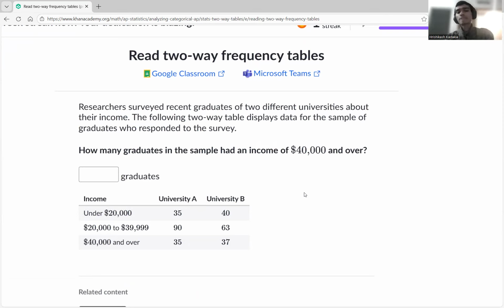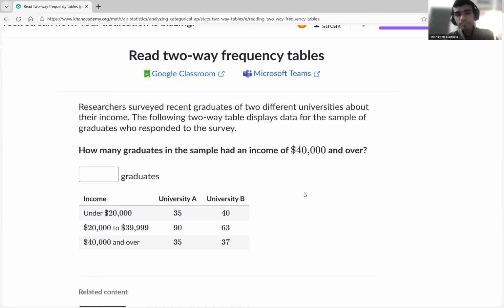The following two-way table displays data for the sample of graduates who responded to the survey. How many graduates in the sample had an income of 40,000 or over? How many had 40,000 and over? So how we'll figure that out is we'll just look at this part. We'll focus on this. We just have to add this way.